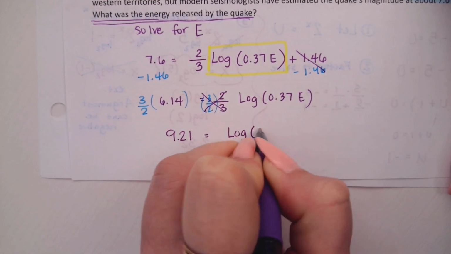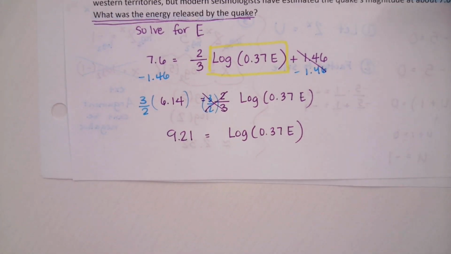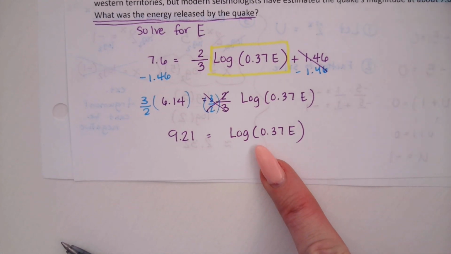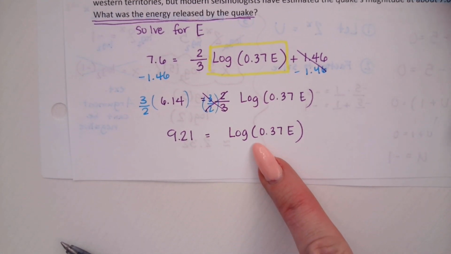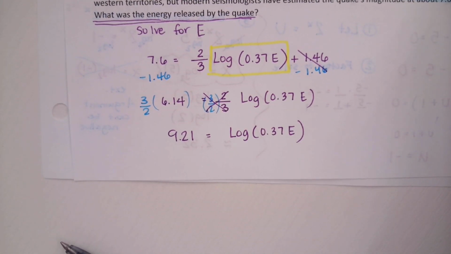All right. We have officially canceled everything and the log is isolated. Now that the log is isolated, we can cancel the word log using, no, can't cancel a log using natural log. Base 10, a big base 10. Yep.